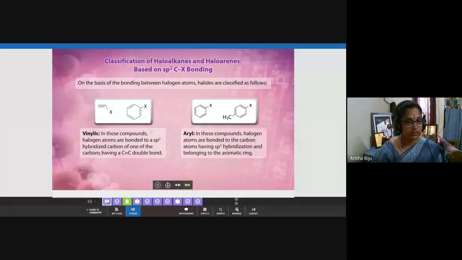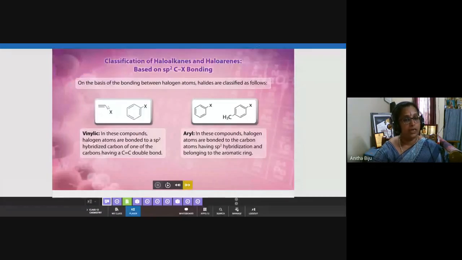And the next term is vinylic. Look at this example. Vinylic means the halogen atom is directly attached to an sp2 hybridized carbon. This is an sp2 hybridized carbon, this is also an sp2 hybridized carbon, and this halogen atom is attached to an sp2 hybridized carbon.